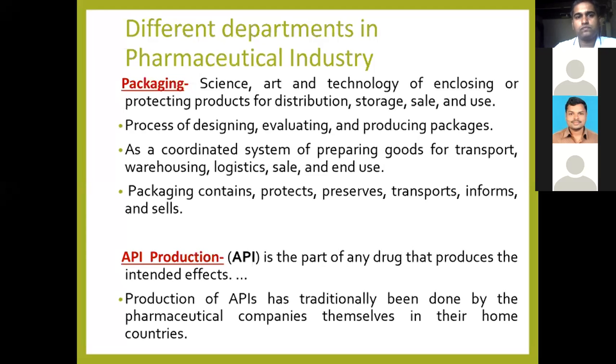Some of the API are also imported from other countries and other organizations for formulation.